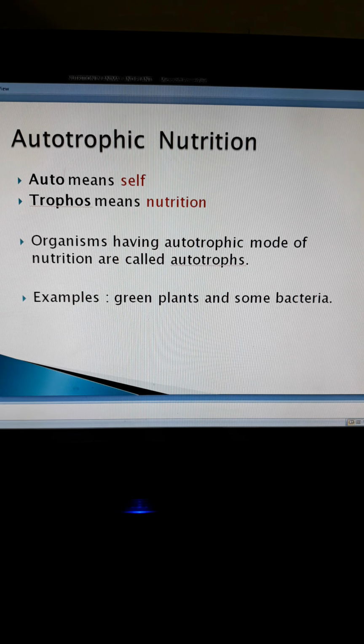For example, green plants can prepare their own food with simple raw materials like carbon dioxide, water, and sunlight. The organisms having autotrophic mode of nutrition are called autotrophs. Examples of autotrophs: green plants and some bacteria.